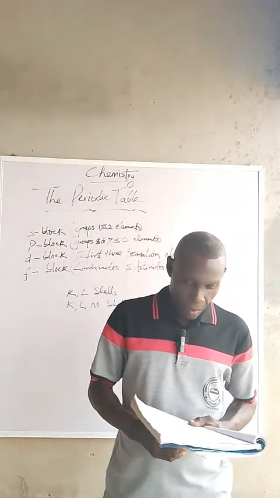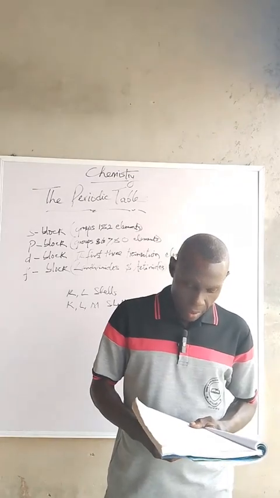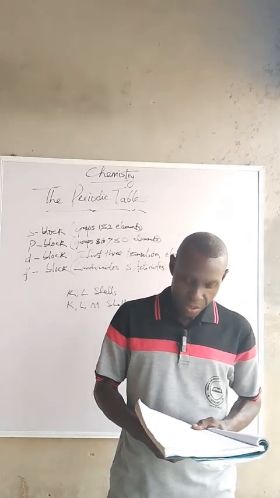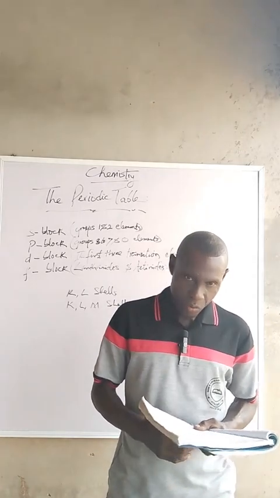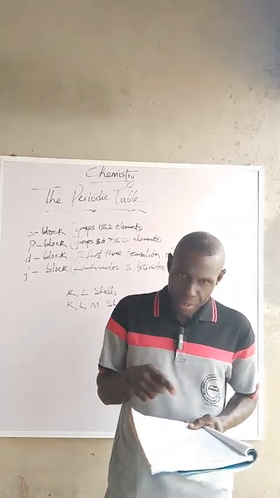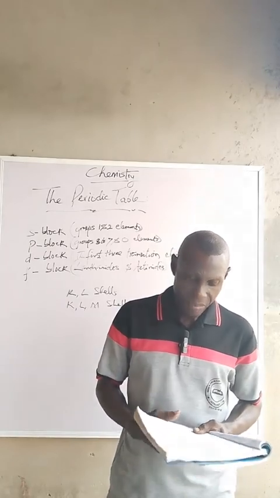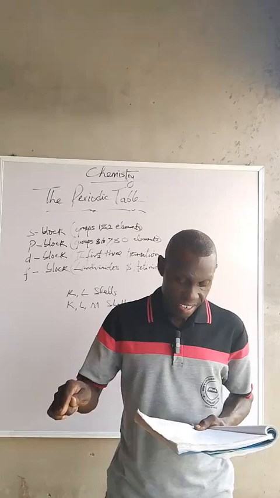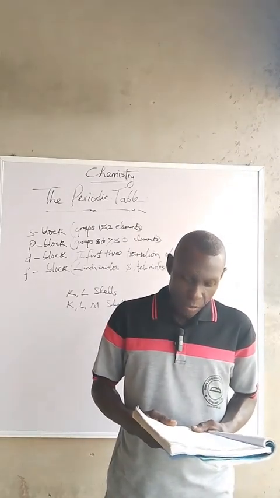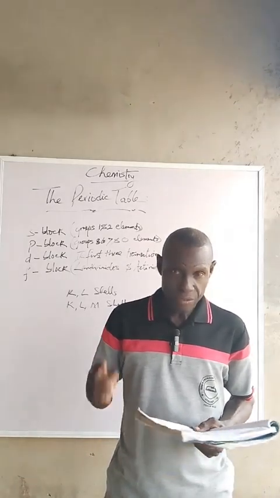Now, the horizontal rows or periods are numbered from 1 to 7. Elements in these periods have the same number of electron shells. That is, elements, for example, in period 2 have 2 shells.